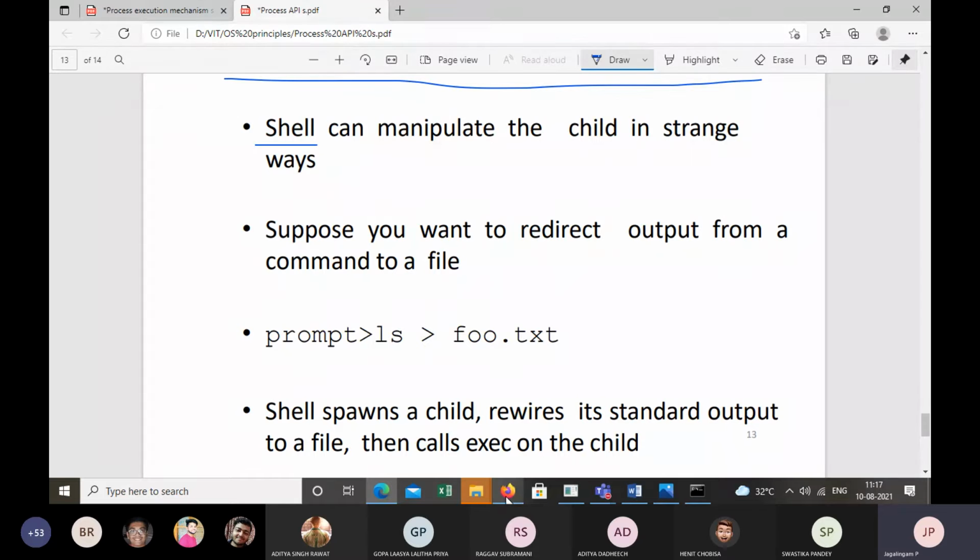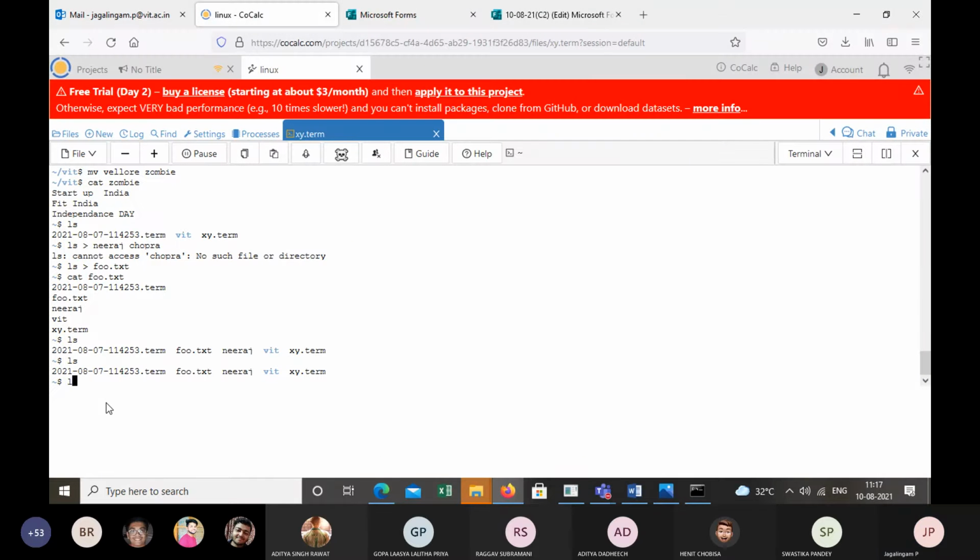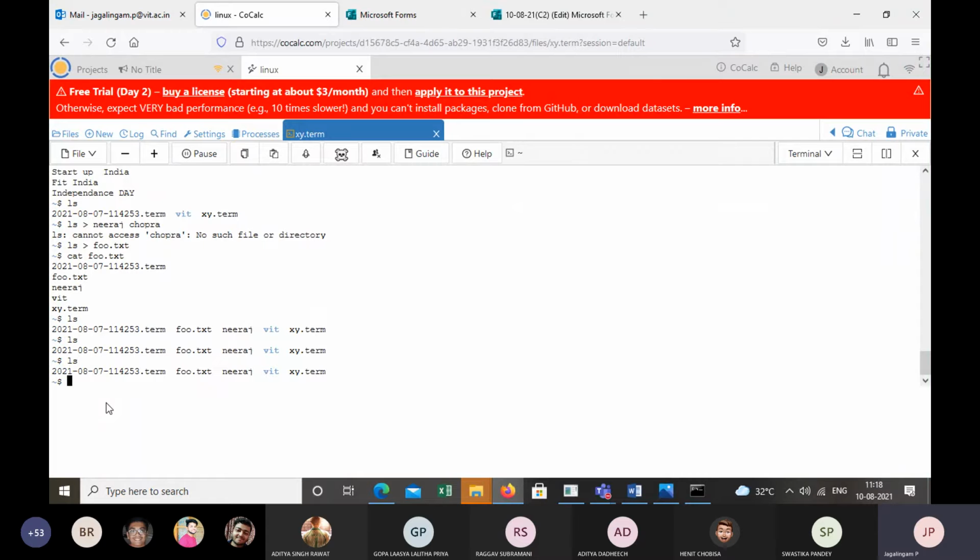One thing is when I type ls, the output is printed on the screen. The output is directed to the child process. The output is printed on the screen, right?